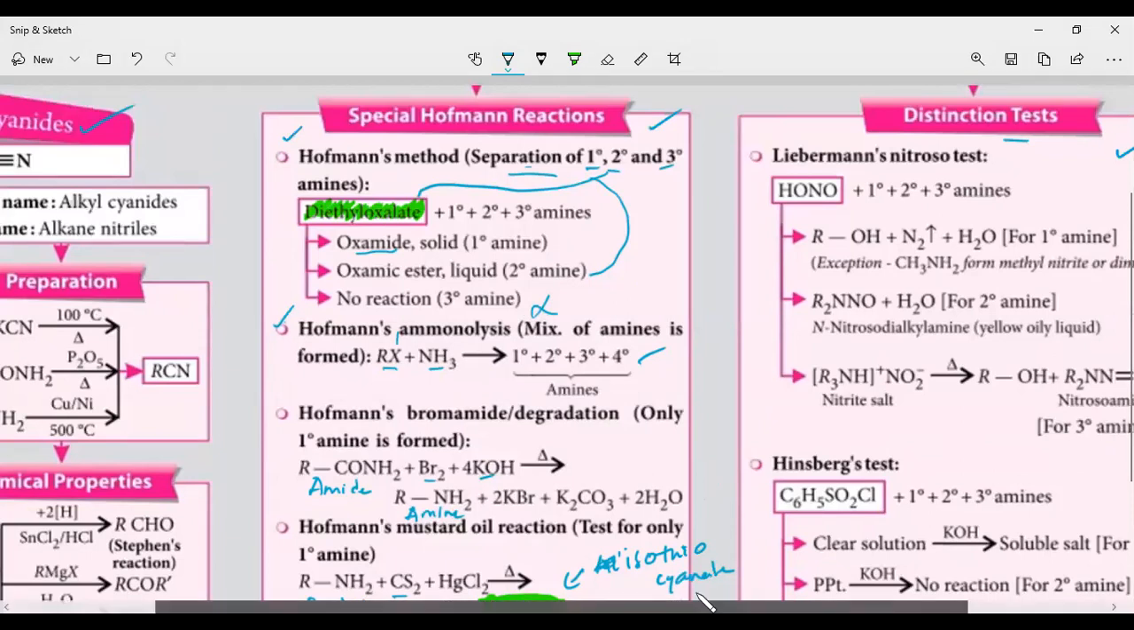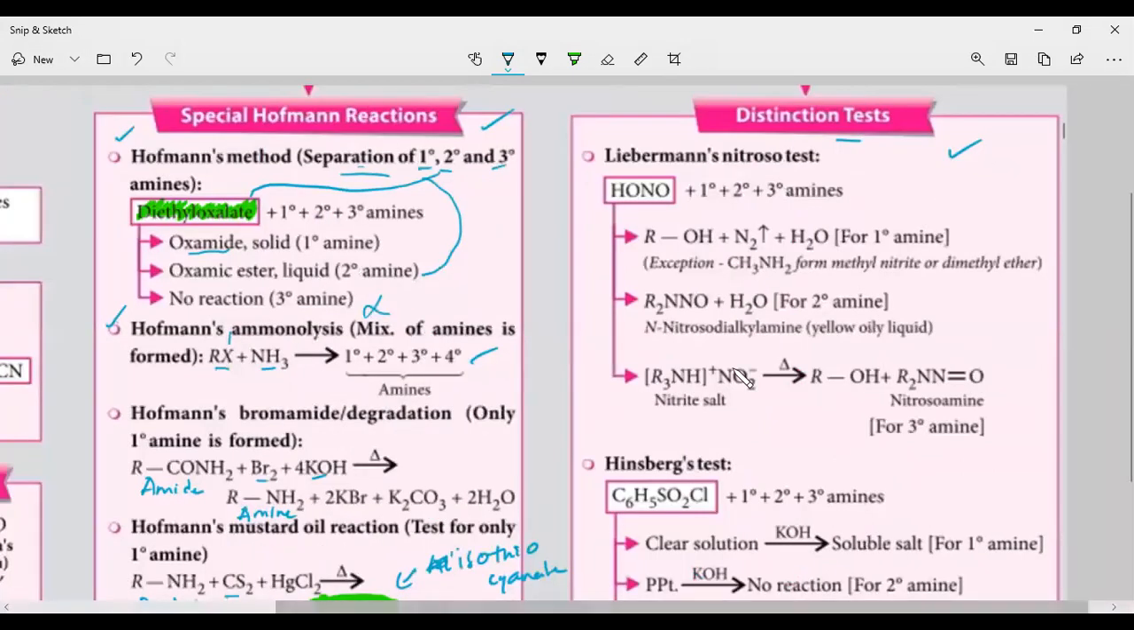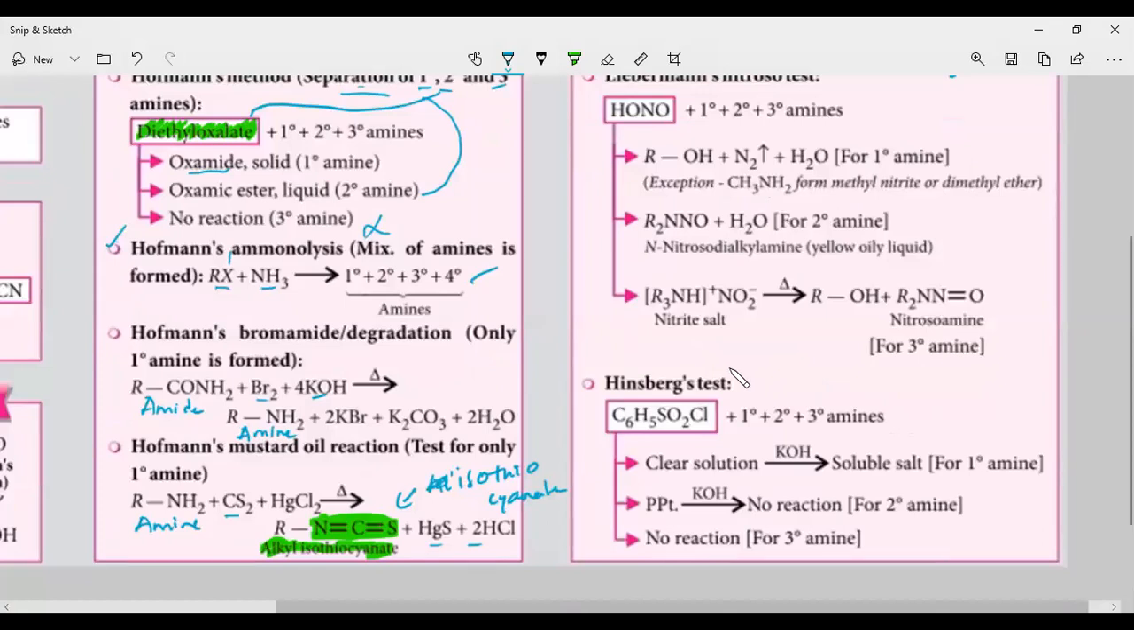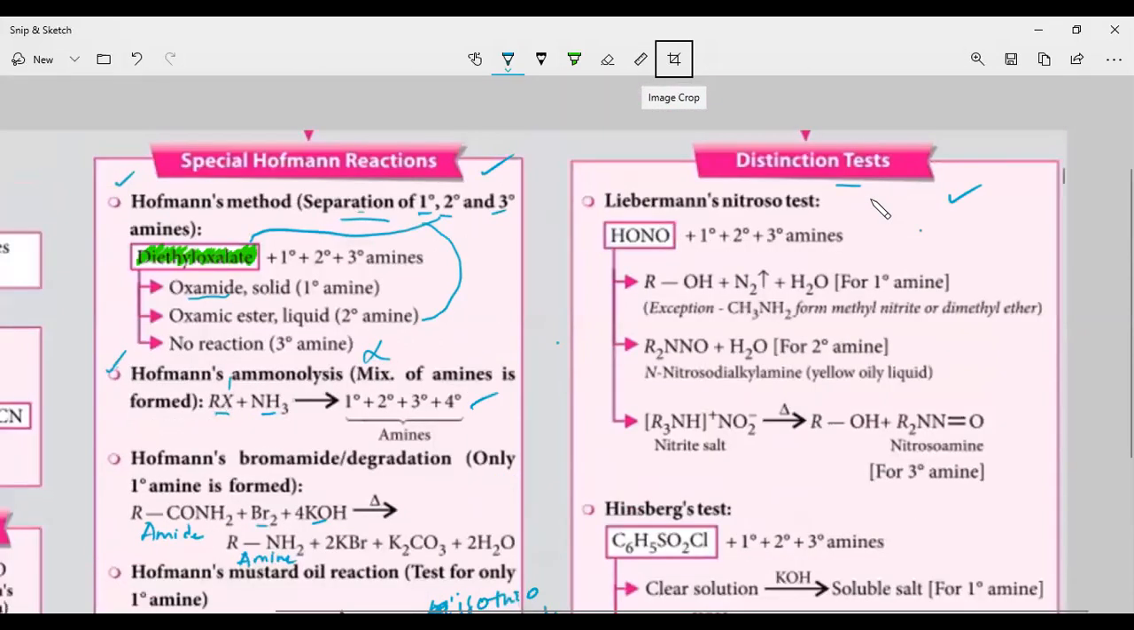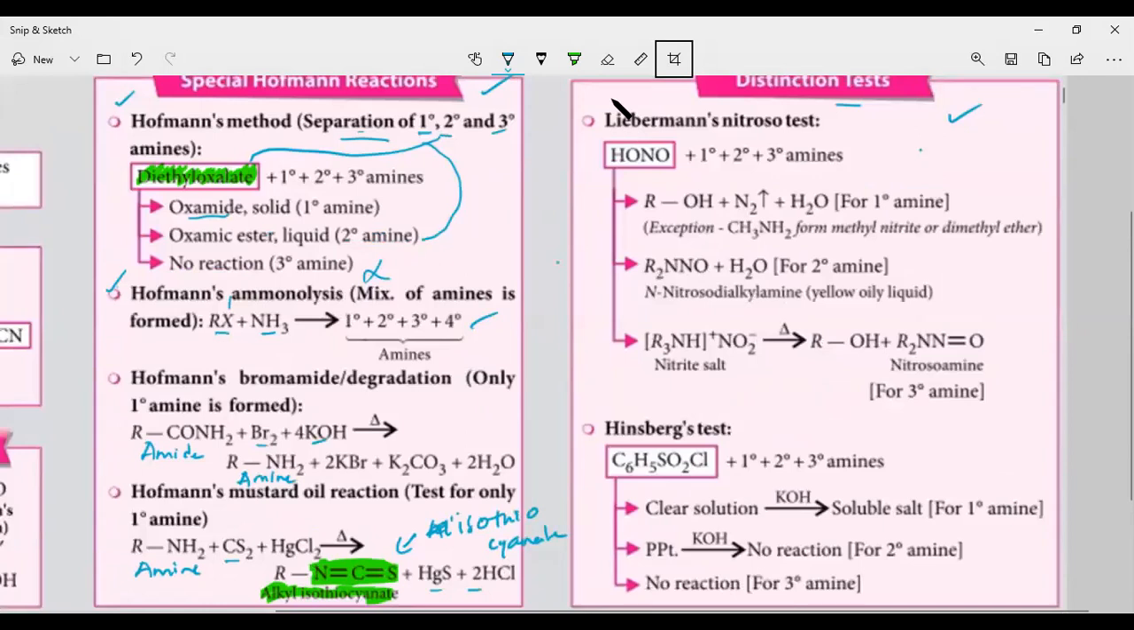So this is about Hoffman's reactions. Next, let us go for the distinction tests of the amines. How are the amines distinguished? These are the distinction tests for the amines. That means how the primary amine is distinguished from secondary amine, and how secondary amine is distinguished from tertiary amine.